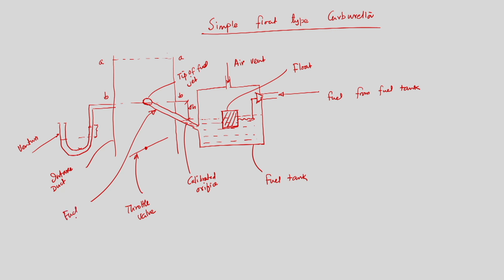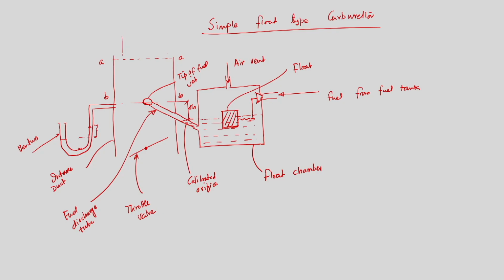This is the float chamber, not the fuel tank; fuel comes from the fuel tank, and this is called the float chamber. These are the different parts of a simple float type carburetor. As I said, air is coming from the top, so this is the incoming air.